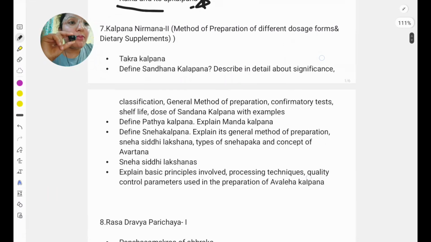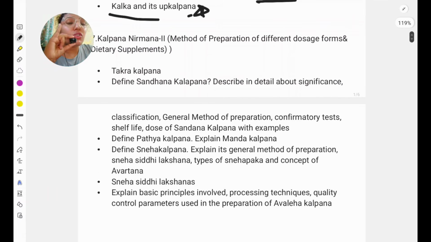So here the important portion is first your Avleha, very important. Usually they will ask what is the principle involved in Avleha. What is happening is that we are taking any kvatha etc. Kvatha adinam punah pakat ghanatvam sarasakriya. So this is a very important and basic shloka that you can write in Avleha Kalpana.